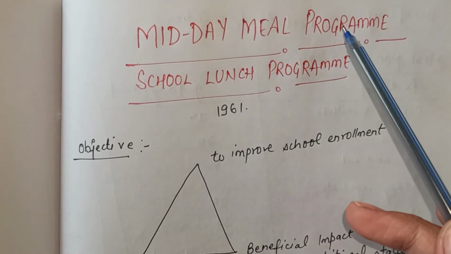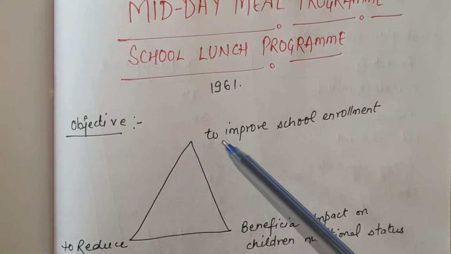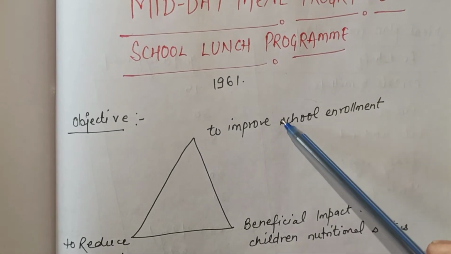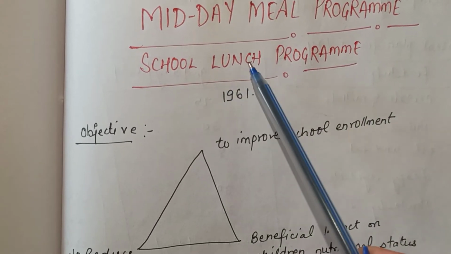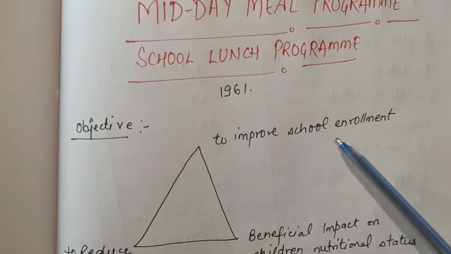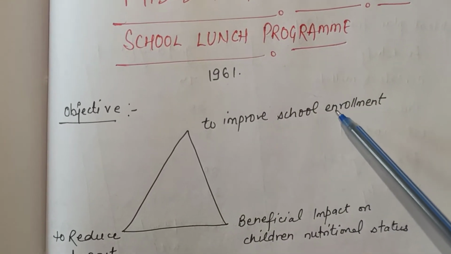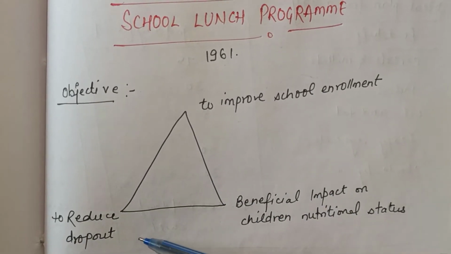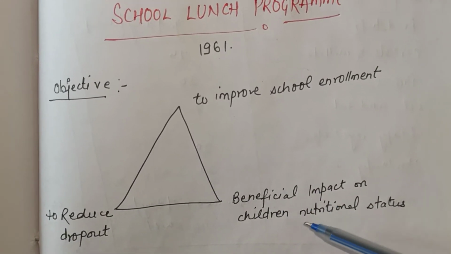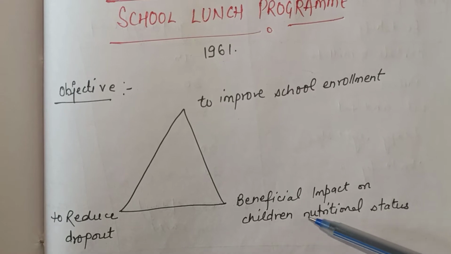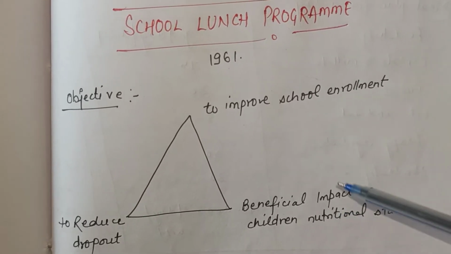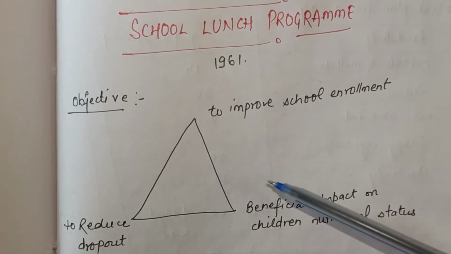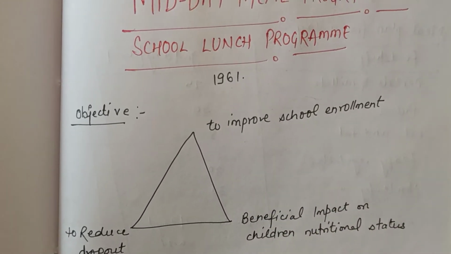What were the objectives of the midday meal program? One is to improve school enrollment, because the students will be coming for the food in the school. So that's why they will be involved in the school. Second is to reduce dropout. Third is that if the children are eating food, their nutritional status can be improved and malnutrition can be prevented. So these were the three objectives of the midday meal program.